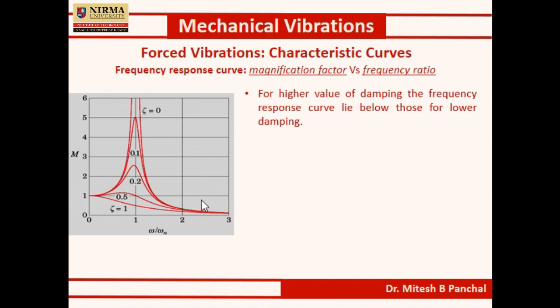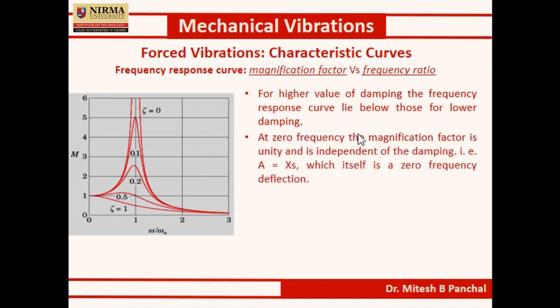At zero frequency, the magnification factor is unity. Zero frequency means at this point. The magnification factor is unity, which is independent of any value of zeta. So at zero frequency, the magnification factor is unity and is independent of damping. Magnification factor 1 means A equal to XS, which itself is the zero frequency deflection.